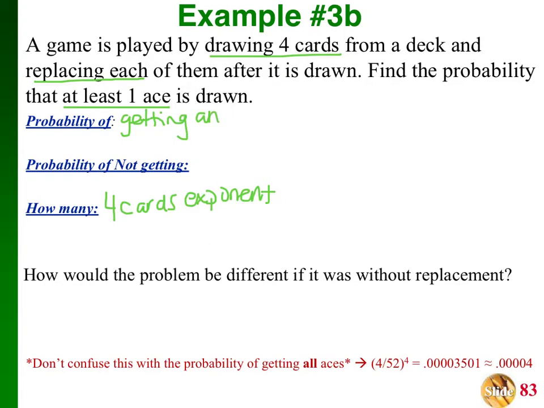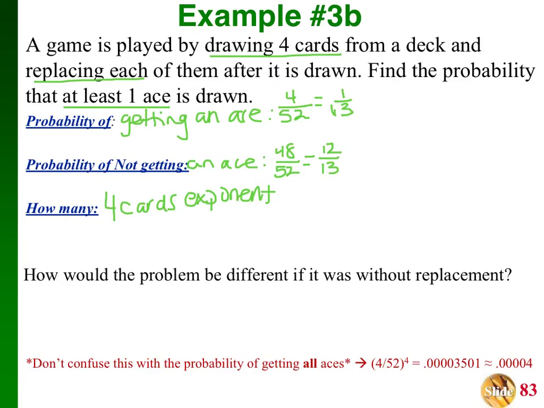That's what goes here. So getting an ace versus the probability of not getting an ace. So that's what goes there. So I have to think about, okay, go back to the very beginning of probability. What's the probability of getting an ace? Well, I have 4 aces in the deck out of a total of 52 cards. So that would reduce to 1 out of 13. I have a 1 out of 13 chance of getting an ace when I pick it out of the deck of cards. What's the probability of not getting an ace? Well, there are 48 total cards out of 52, and that would reduce to 12 over 13.